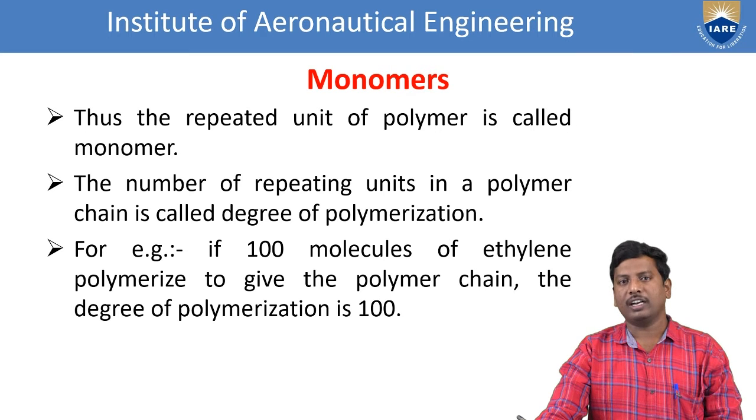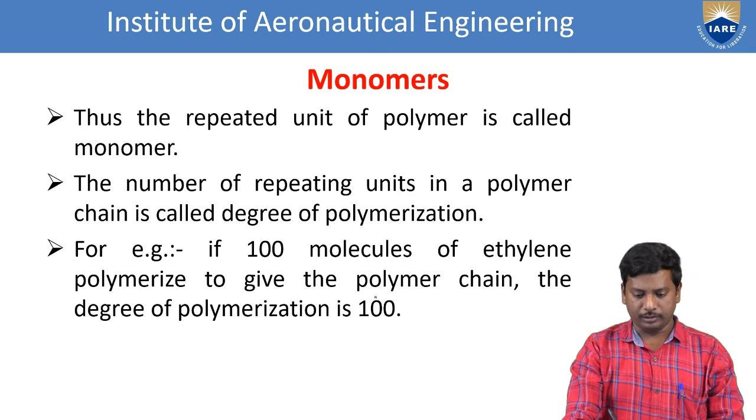Now we see what is the monomer. Monomer is the basic unit of a polymer and it is bifunctional. Bifunctional means it contains minimum 2 bonds, one is the starting link and the other one is the ending link. That means the repeated unit of the polymer is called a monomer. The number of the repeating units in a polymer chain is called degree of the polymerization. For example, if 100 molecules of the ethylene polymerize to give polymer chain, the degree of the polymerization should be equal to 100.